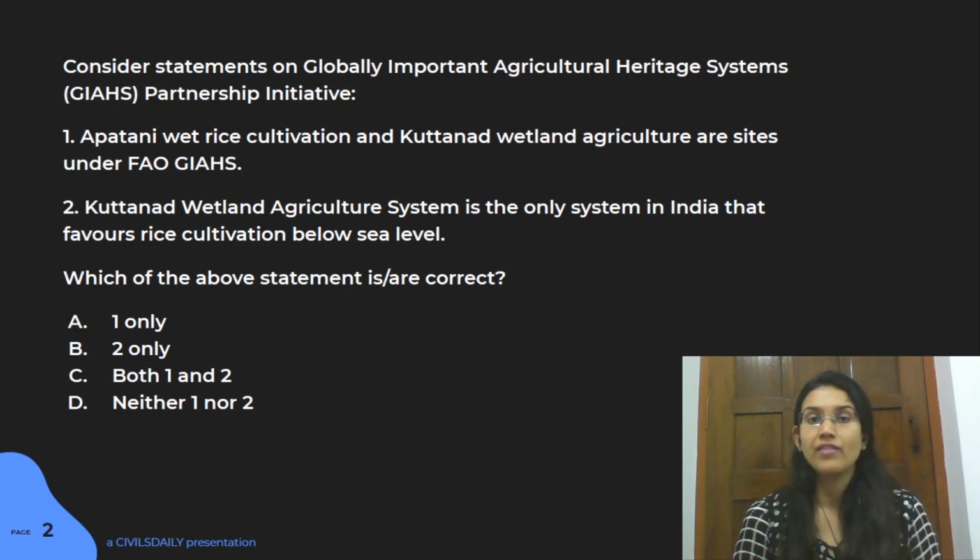And again, you can go and revise this topic. If you remember, a few weeks back I had discussed Codex Alimentarius with you, which is also a program under FAO. At that point I had told you to check the Wikipedia page of FAO and the other initiatives that body runs, and at that time I was not able to remember this particular name. So this was the initiative I was talking about. So go through all the initiatives that FAO is concerned with. They are important, they have been asked in the examination, so those themes are important.